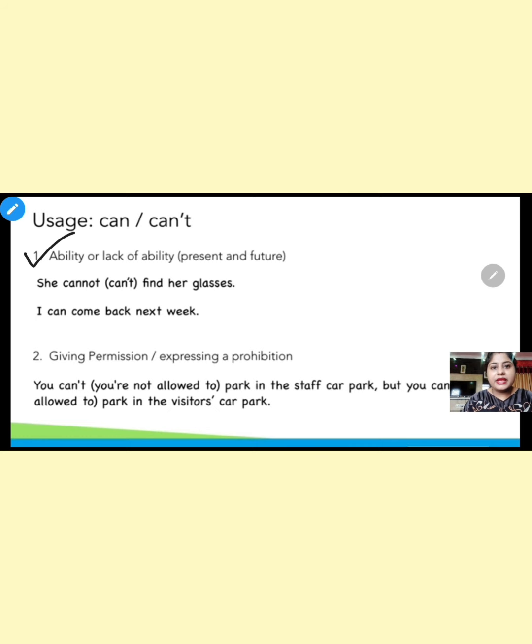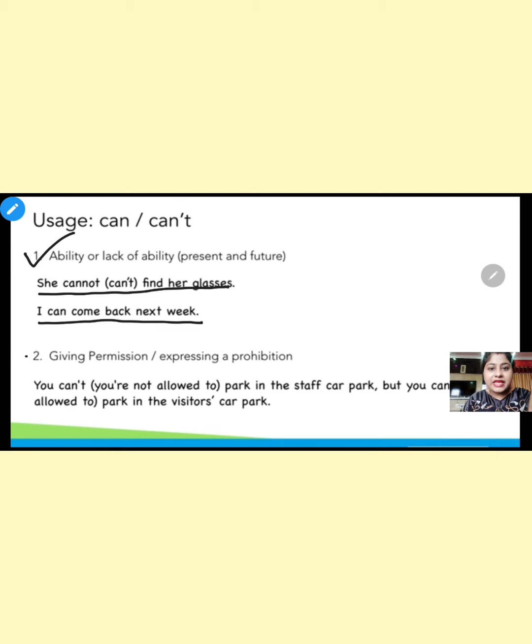She cannot or can't find her glasses. I can come back next week. So it is showing my ability or lack of ability. I cannot find my glass. I am able to go to you the next week.